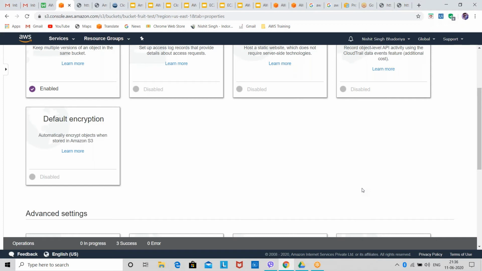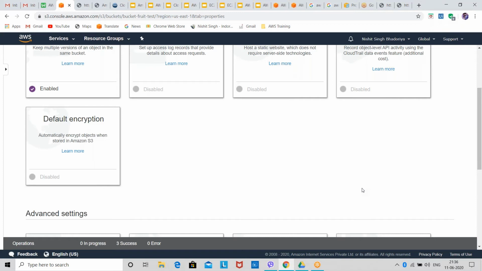I didn't get your point. See, for example, you are one company, you have one root account. I have another company, I have another root account. If I want to replicate an S3 bucket object under account one into an S3 bucket in root account two, will it be possible? Yeah, definitely.